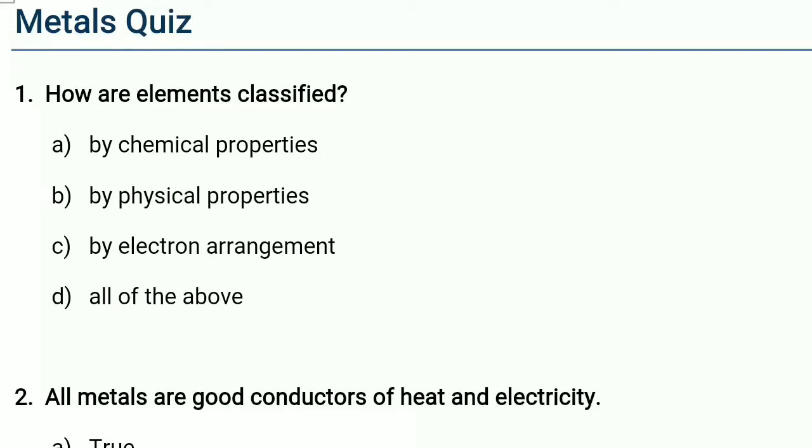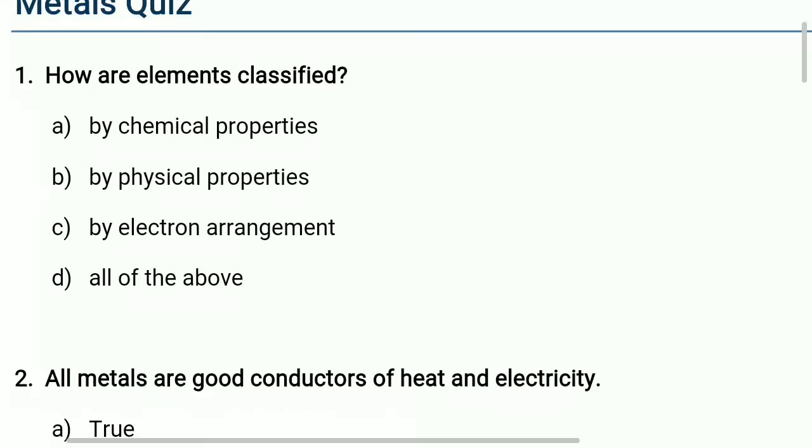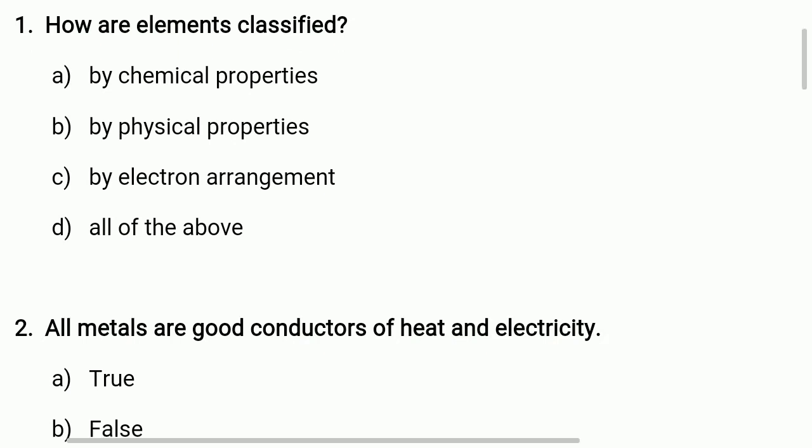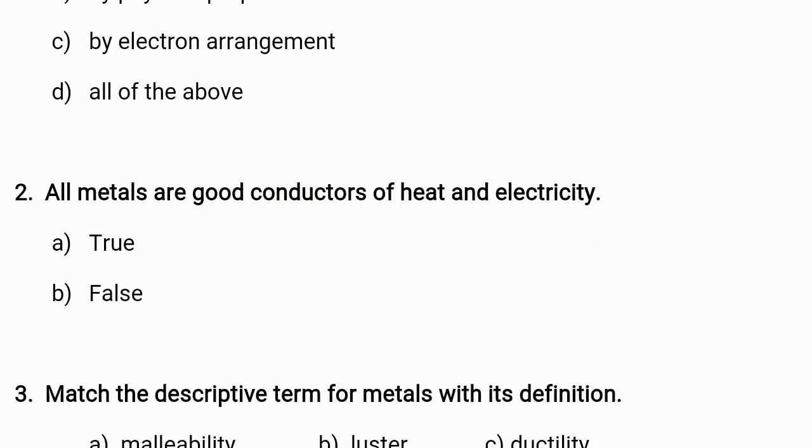After teaching physical properties of metals, this quiz was given for the formative assessment. Question one: How are elements classified? A. By chemical properties, B. By physical properties, C. By electron arrangement, or D. All of the above.